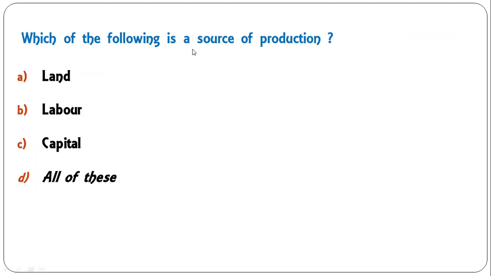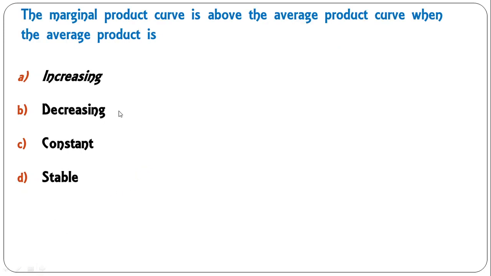Which of the following is a source of production? Land, labor, capital, all of these. In fact, all these three are the factors of production or sources of production. So D is the correct answer. Moving on to the next question.